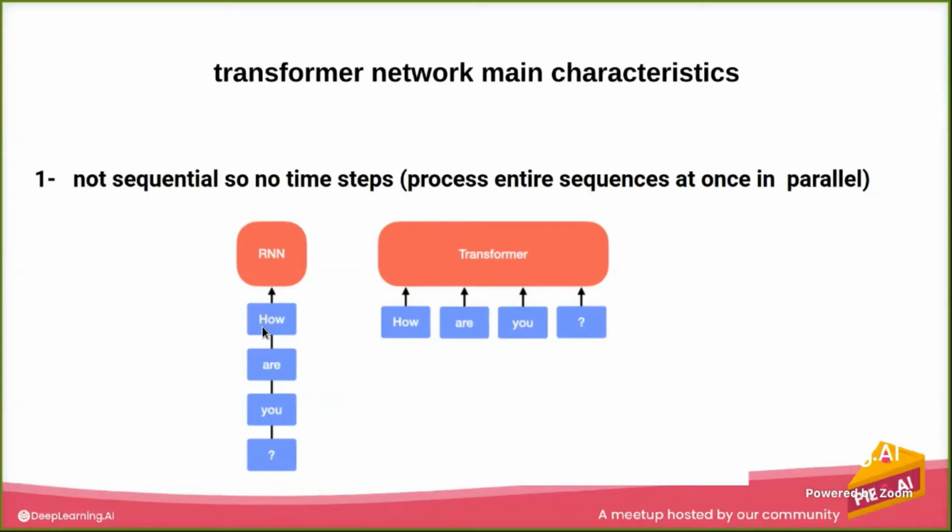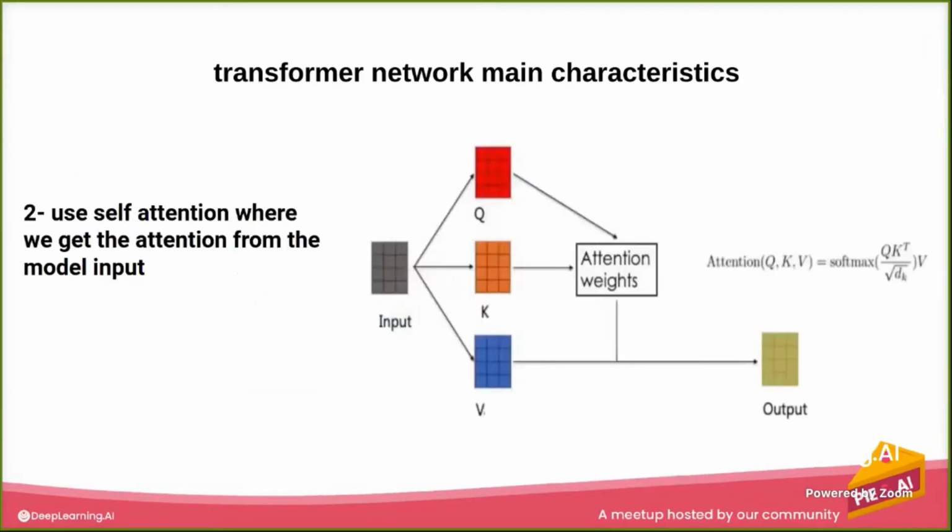So firstly, we're feeding x at time t, which is "how", then x t plus 1, which is "are", and x t plus 2, which is "you". While in a transformer network, we feed the whole sentence at once, and this will give us the parallelism and will benefit from the parallel processing. The second characteristic is the use of self-attention.